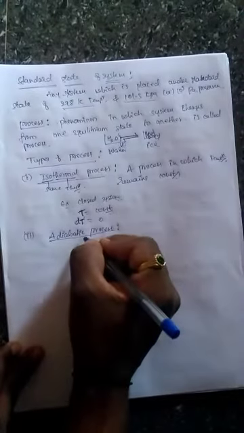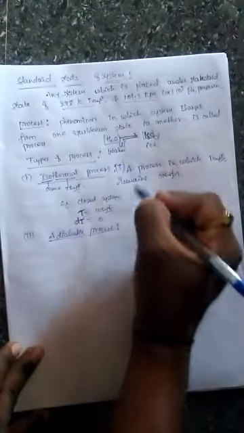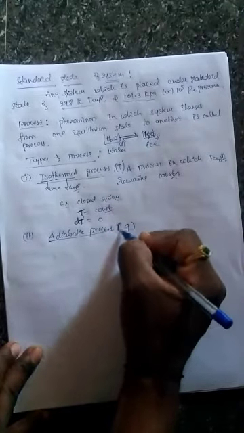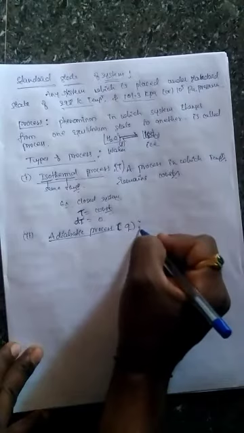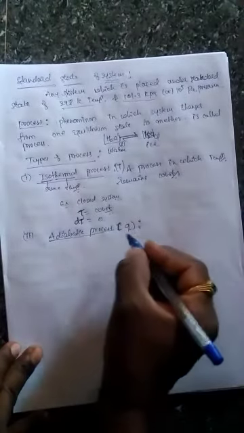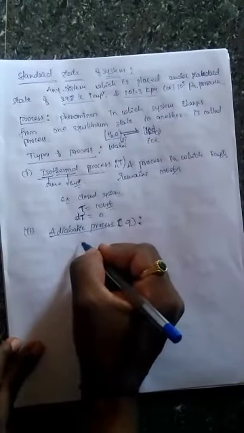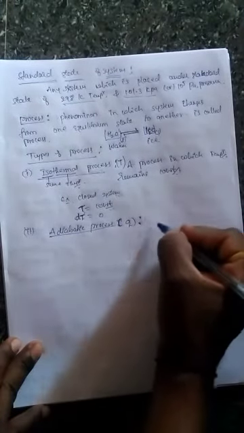So here adiabatic is nothing but heat. Isothermal means temperature, that is T, and adiabatic means heat, that is taken as Q. So now I hope that you can understand what is meant by adiabatic process. An adiabatic process is nothing but the process in which heat remains constant.